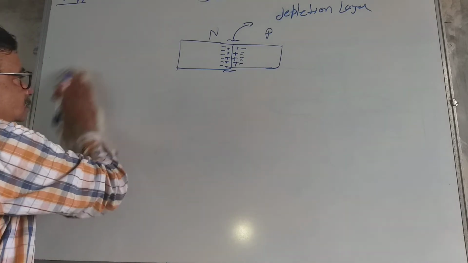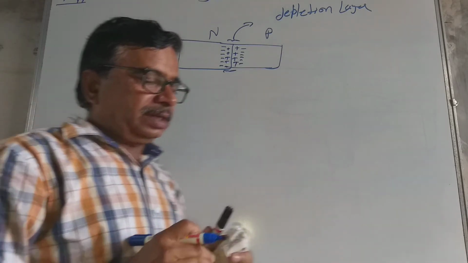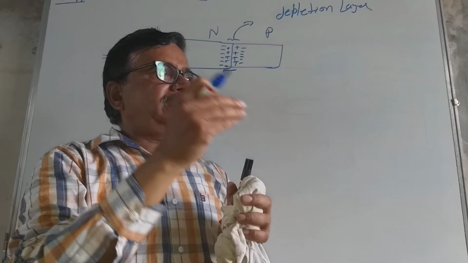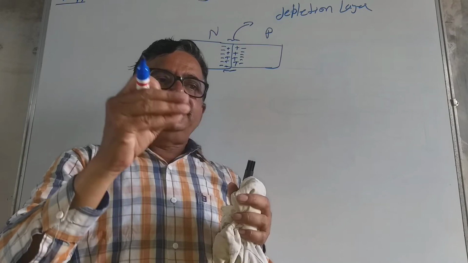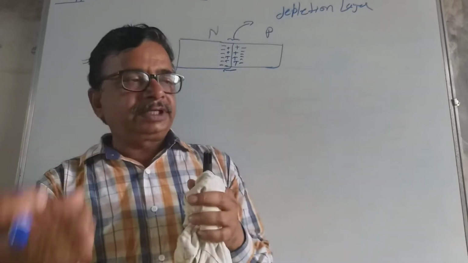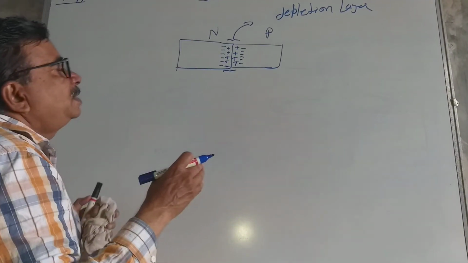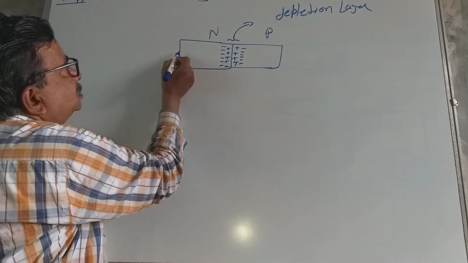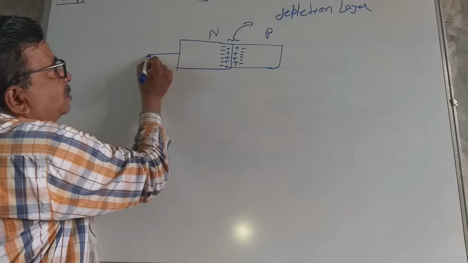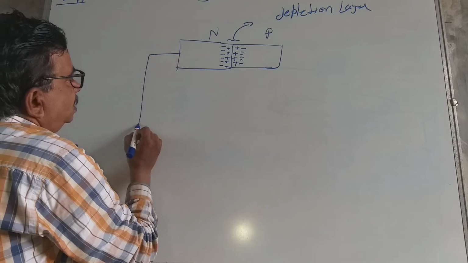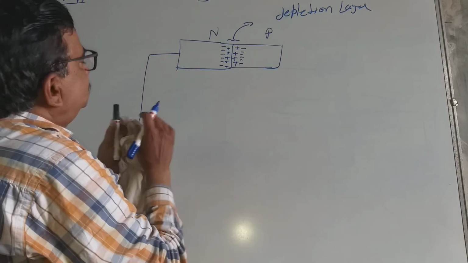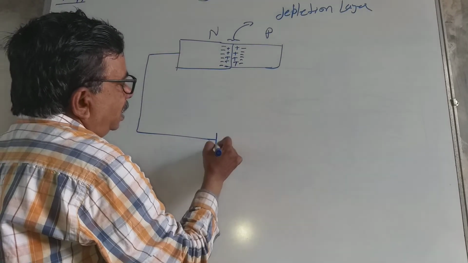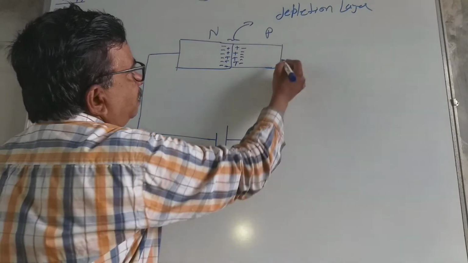Now the question will be there: what is a semiconductor, what is a semiconductor diode, explain forward bias or reverse bias. Now the semiconductor junction. Suppose this is the n type and this is the p type.